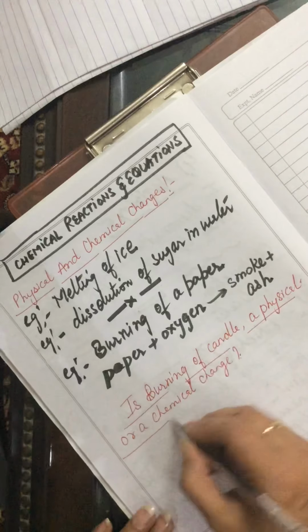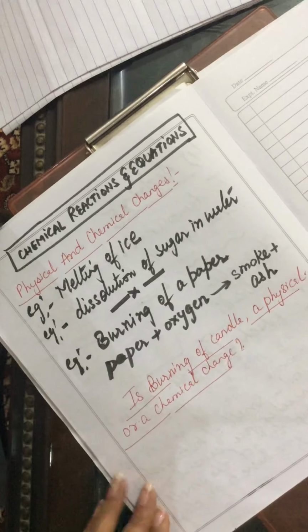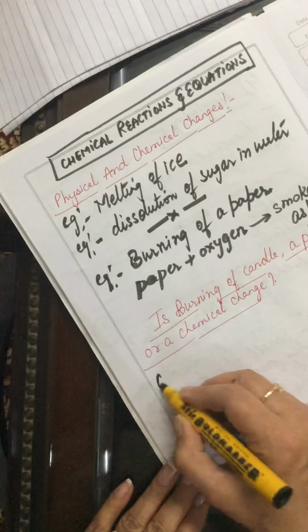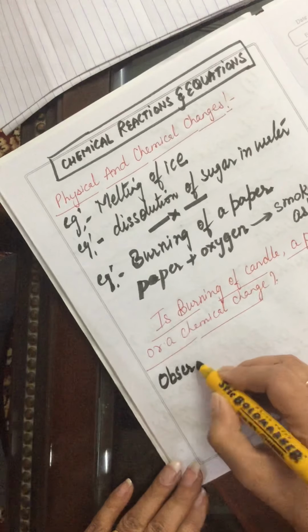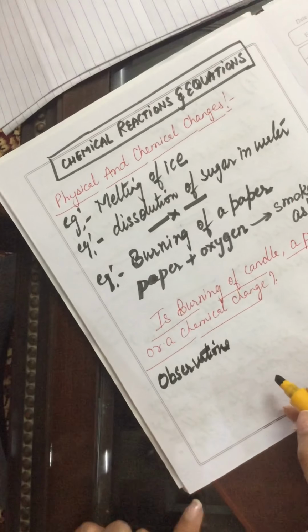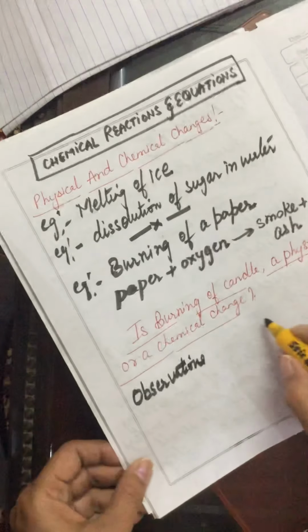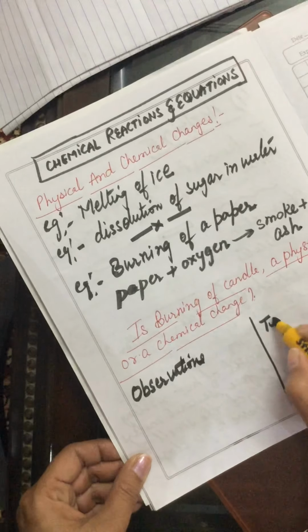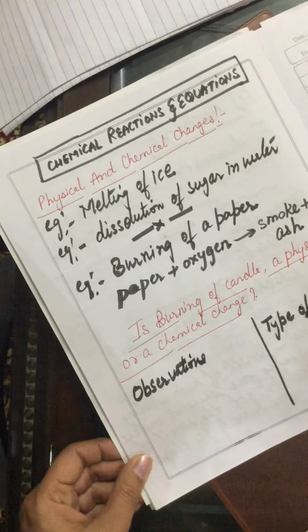Is this a physical change or a chemical change? Let's understand this step by step. Observations when we ignite a candle, and then type of change.